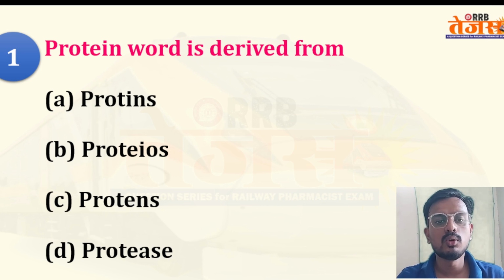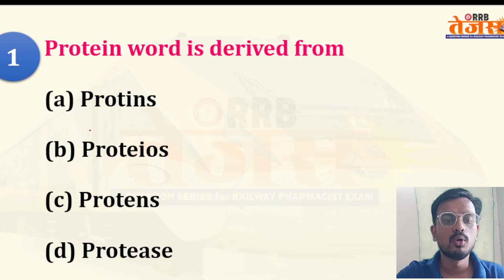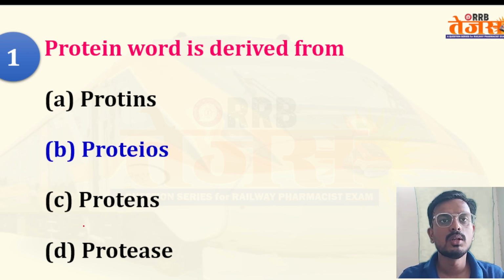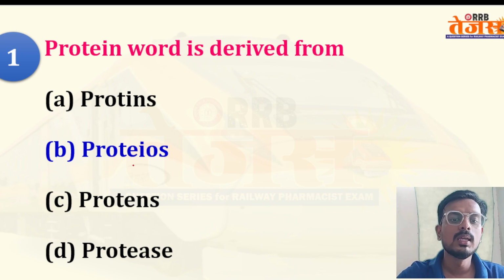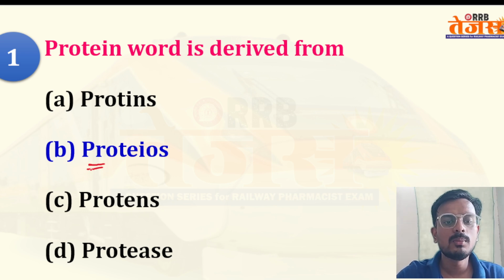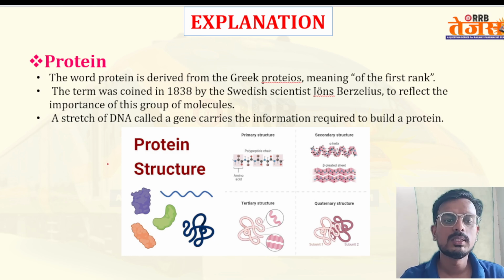The first question is: the word protein is derived from what? The options are proteins, proteose, proteins, protease. Here the correct answer is option B. The word protein is derived from proteose, and this means of the first rank.